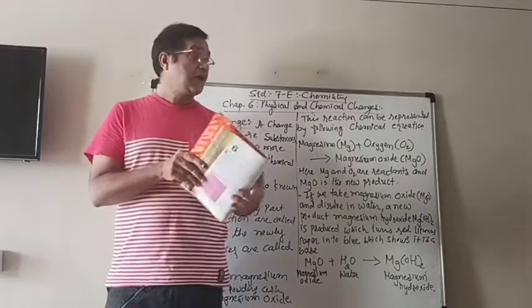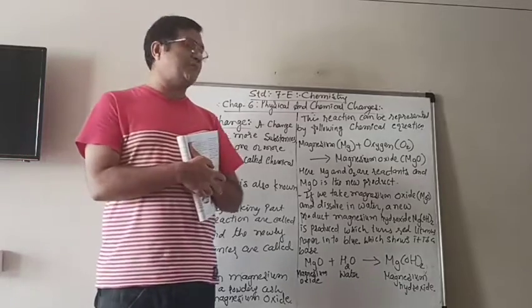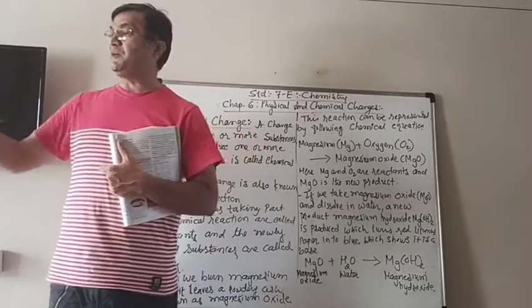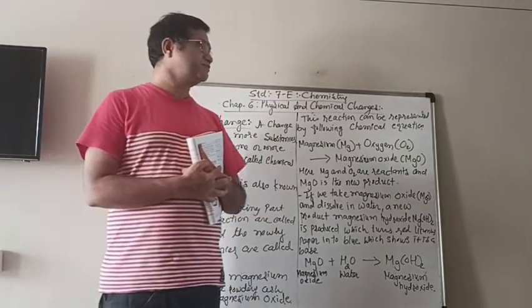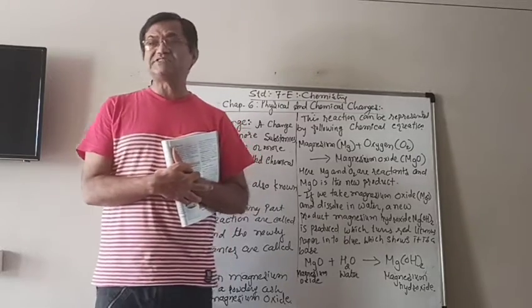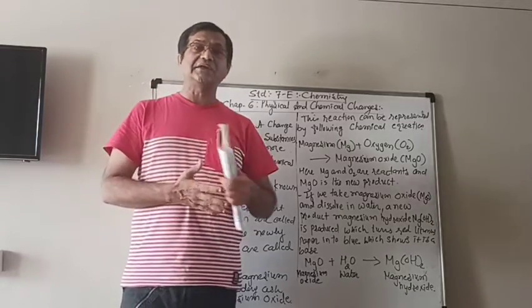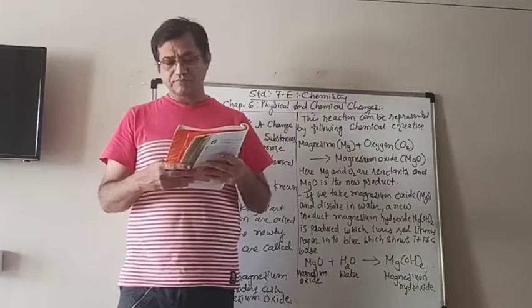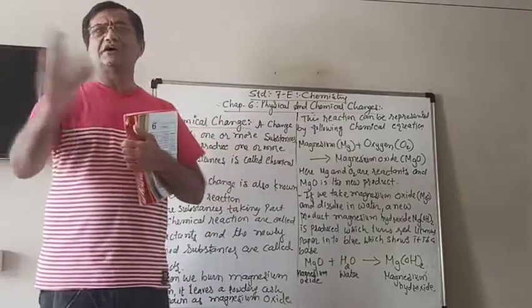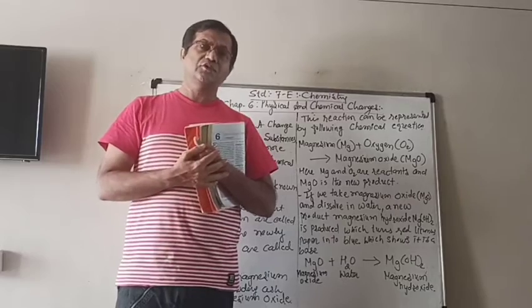Sometimes we see that objects made up of iron, when we keep them open for a long time, especially in moist weather, then you will see a brown layer on those iron articles. Means a brownish, powdery substance will be around it. So if you touch it, you will get that powder.